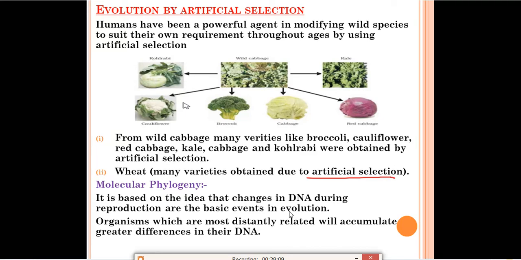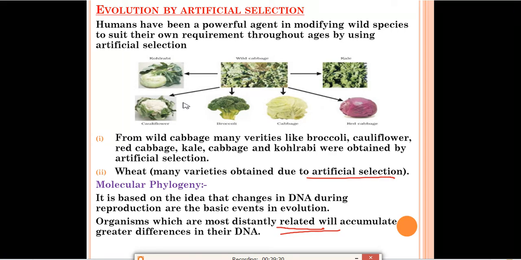During copying of DNA, some changes or errors will occur in DNA, and this will be the basic event in evolution. This is the basis of evolution. Organisms which are more distantly related will accumulate greater differences in their DNA.